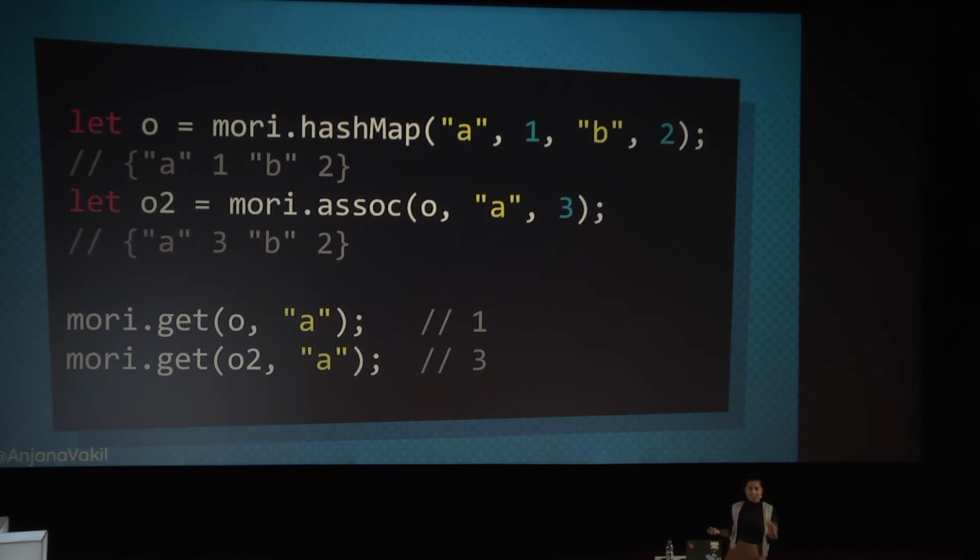And similarly, just as Immutable has maps, Mori has hash maps. In this case, instead of a set method, we have an assoc function, like associate. I think of it that way. And so we can say, OK, assoc into the object O, at the key A, this value 3. And again, I can prove to myself that this created a new thing. So this is another option. Very different. Try it out. Personally, I like the functional API.